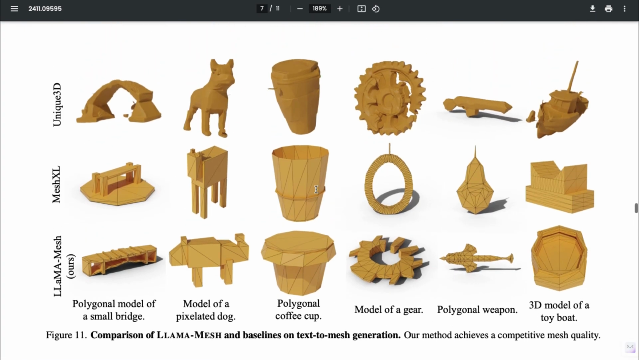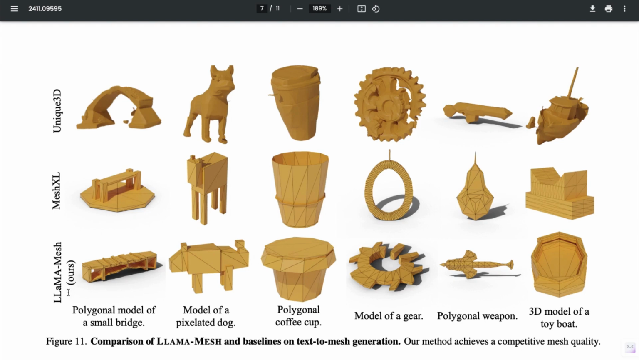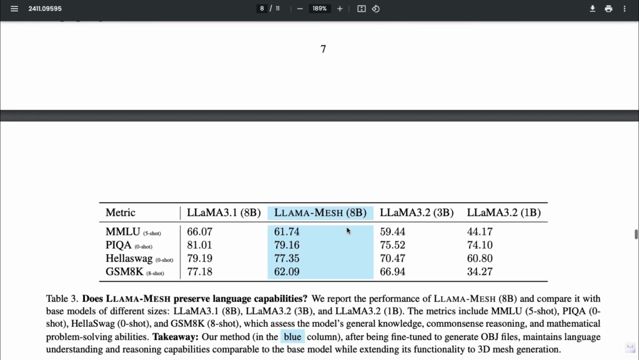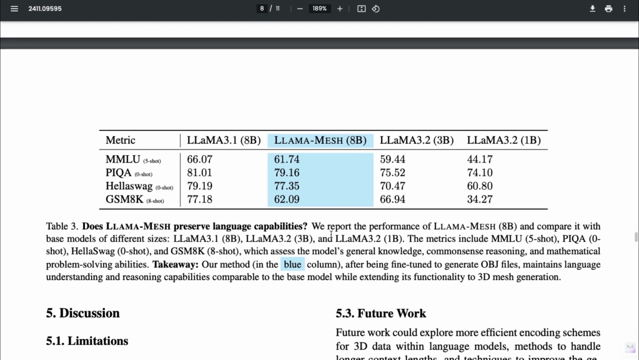The results were impressive. The outputs generated by the Llama Mesh model were more detailed and convincing compared to other models like Unitree 3D and MeshXL. One of the key challenges the researchers faced was the concern that fine-tuning the model for text to 3D tasks might degrade its language understanding. However, the benchmarks proved that the model's language comprehension, general knowledge, and reasoning abilities remained intact after fine-tuning.